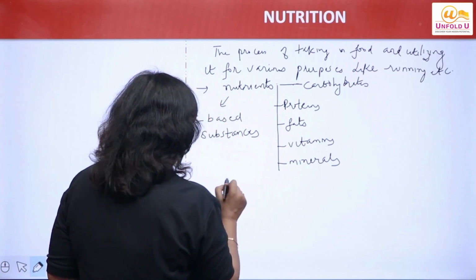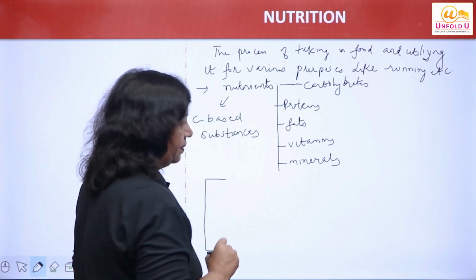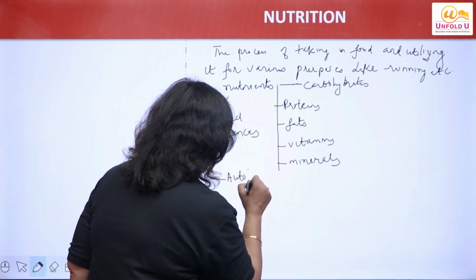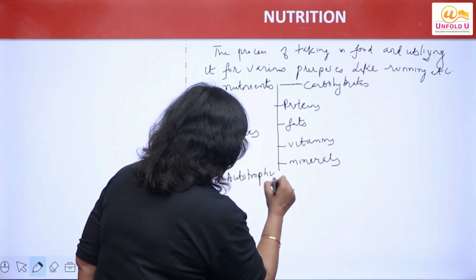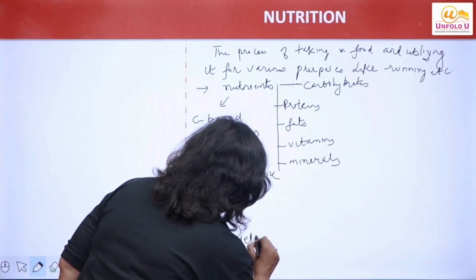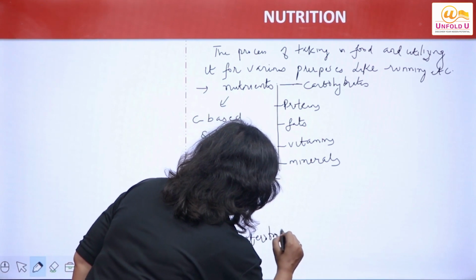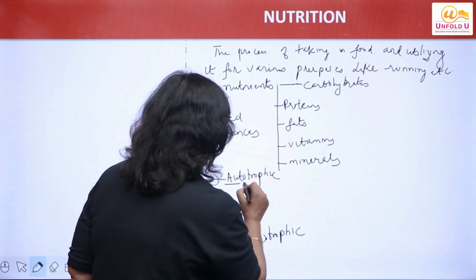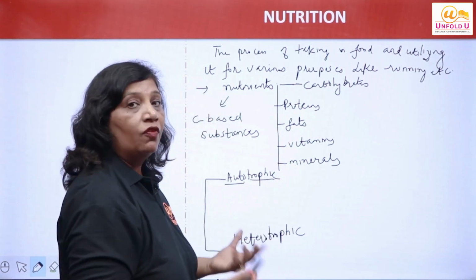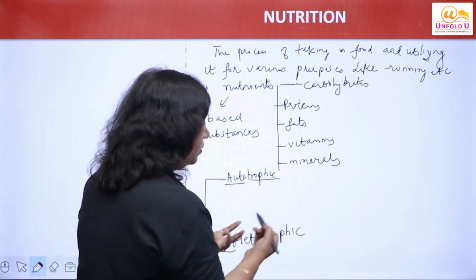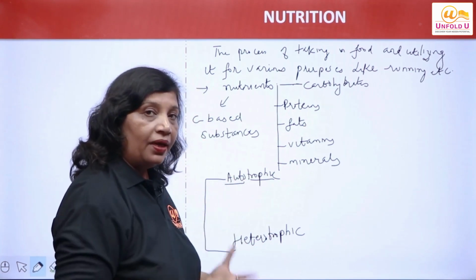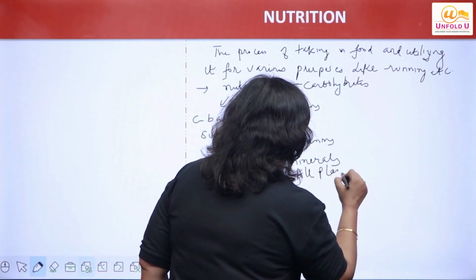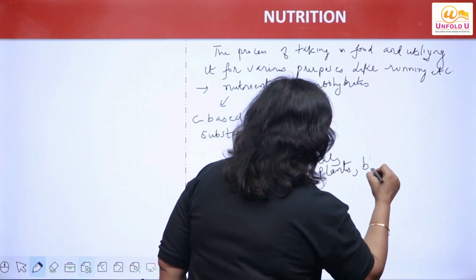Now, nutrition on the basis of types, we have 2 types of nutrition. One is autotrophic nutrition. Another is heterotrophic nutrition. So we have 2 types of nutrition. Autotrophic means self-nourishment, giving food to themselves. They do not take food from outside, they prepare their own food. All the green plants, right? Blue-green algae.